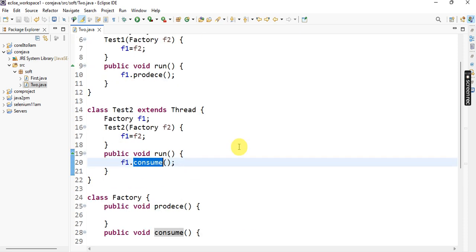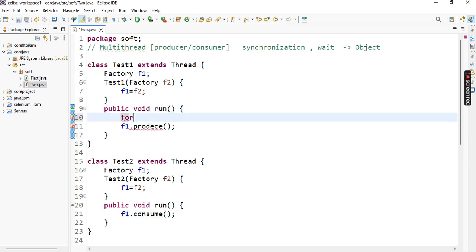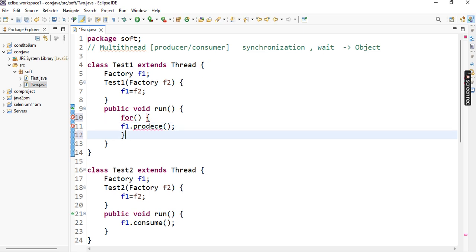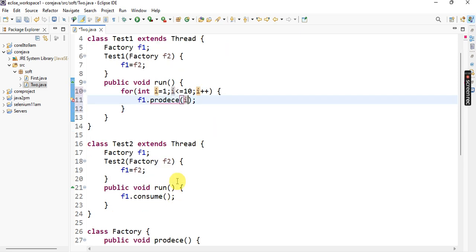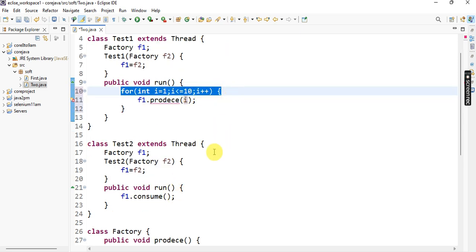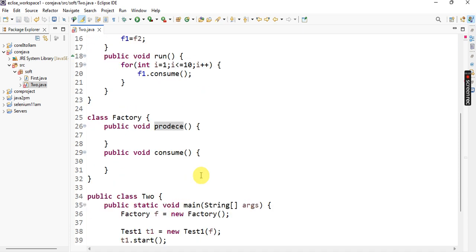Here I want to call 10 times, meaning the producer produces 10 items. For that purpose I take a for loop: int i equal to 1, i less than or equal to 10, i plus plus. I pass the i value. Same here, I consume that item also 10 times. Produce the item and consume that item. So a parameter is required.